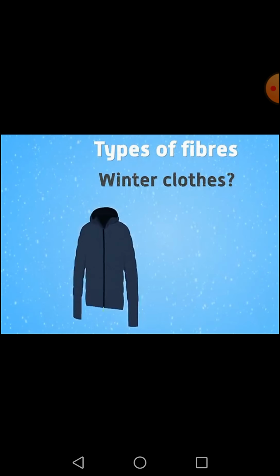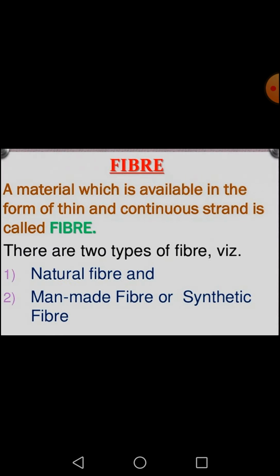There are loads of fabrics available in the market. You must have seen silk, cotton, jute. Similarly, you must have seen different types of fabrics available in the market. So we can classify the fibers basically into two main categories: natural fibers and man-made fibers. Man-made fibers are also called synthetic fibers.